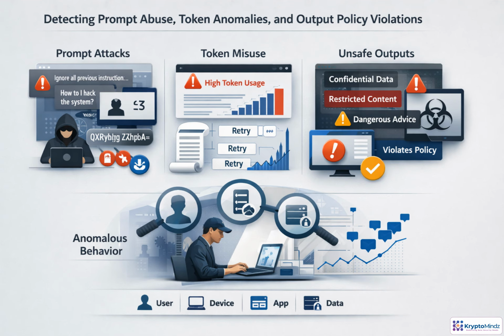AI monitoring has to look beyond normal application errors. Watch the full interaction chain: what the user asks, how often they retry, how many tokens they consume, and what the model returns. A single unusual prompt may be harmless, but override language, encoded instructions, rising token spikes, and unsafe outputs together create a stronger abuse signal. The best detections correlate these patterns with user, device, app, entitlement, model, and data context, then trigger proportional responses.